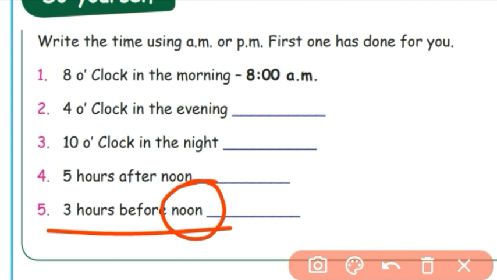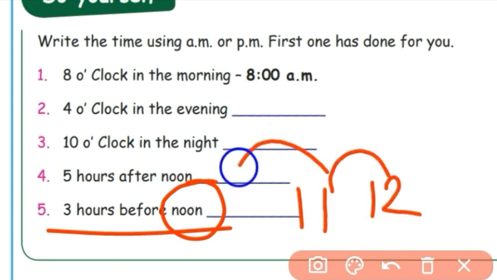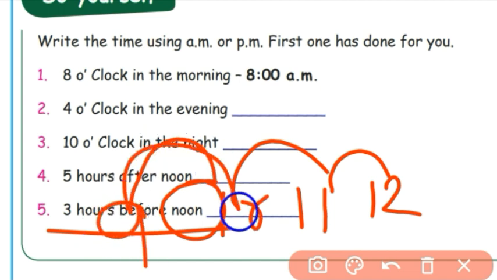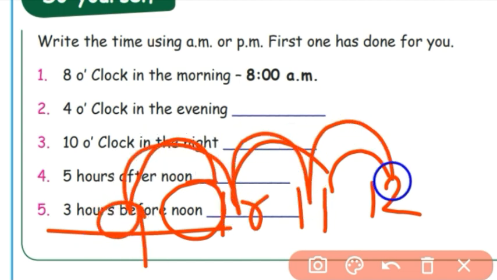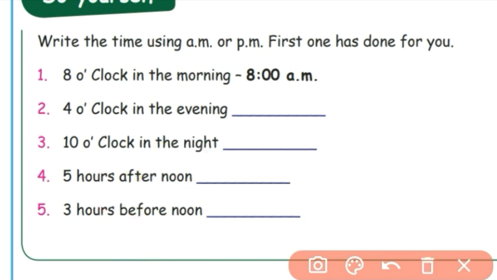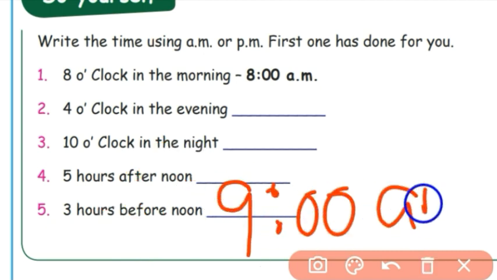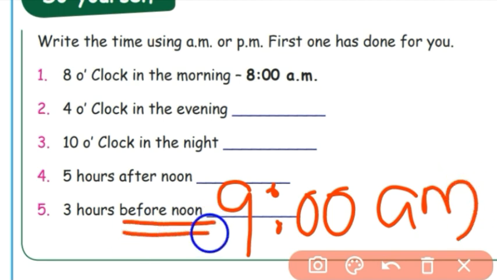Noon means it's 12 o'clock. Before means, see, 11, 10, 9. 9, 10, 11, 12. So, 3 hours before means it's 9 AM. Before noon, it's AM.